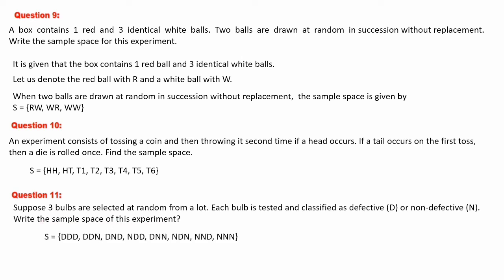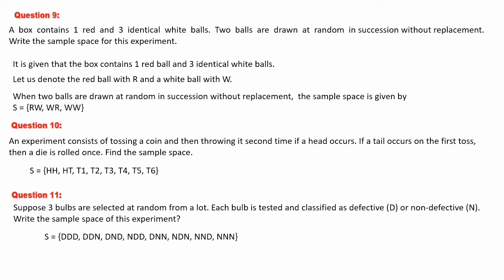Here, sample space in the sense, all 3 also can be defective, and 1 non-defective and 2 defective will be there. Just like tossing the coin, you can just rearrange it again. So from here, first 2 defective and the third one is non-defective, that is DDN. Then we can bring this N here, that is DND.